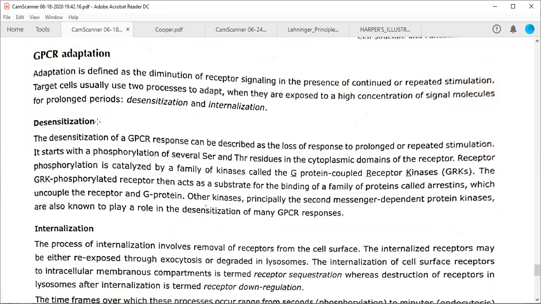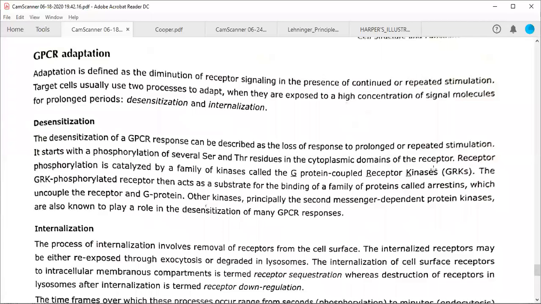It means there will be no effect if the same signal molecule binds again and again. It starts with the phosphorylation of several serine and threonine residues in the cytosolic domains of the receptor. Receptor phosphorylation is catalyzed by a family of kinases.